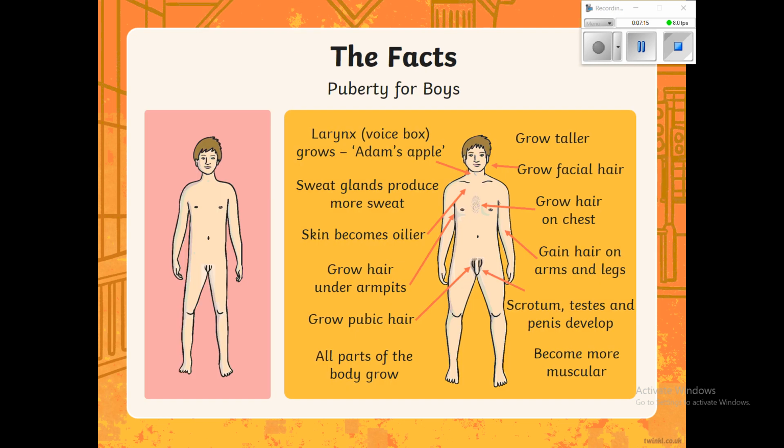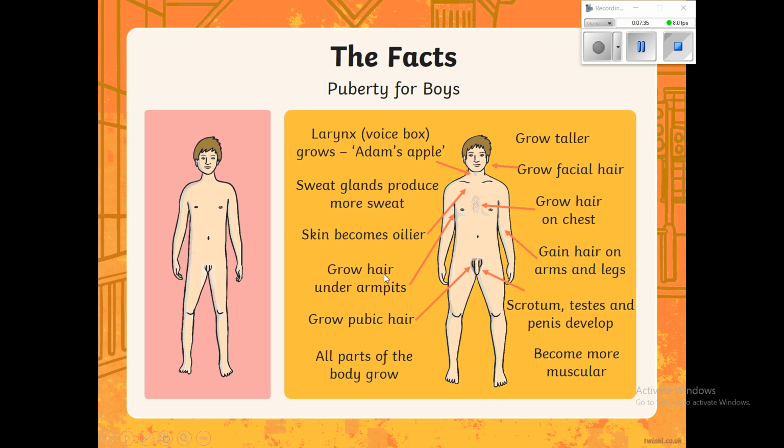So just going through, finally, a quick few facts about the boys, and then we'll go through the girls afterwards. So we've got the larynx, which is the voice box. So you find that in your throat. It grows. Adam's apple there. Sometimes boys will get a lump in their throat, which is where their voice box, their larynx, has got bigger. Sweat glands produce more sweat.